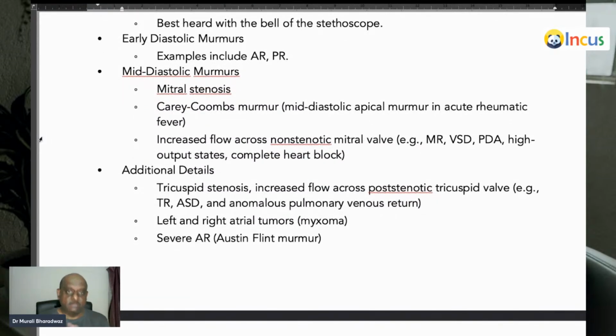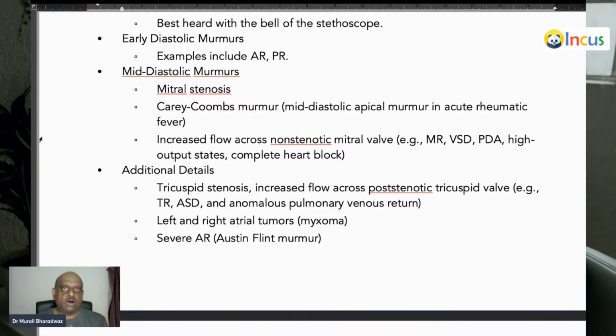Similarly, the mid-diastolic murmur, whenever there is any regurgitation or a diastolic runoff, what will happen? All the blood which regurgitated will come back, and once more when the ventricle gets filled, that regurgitant blood and regular blood together will cross a normal valve.